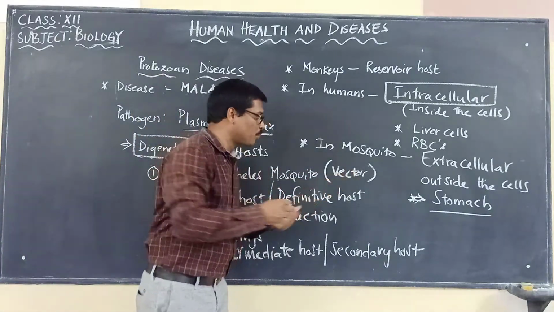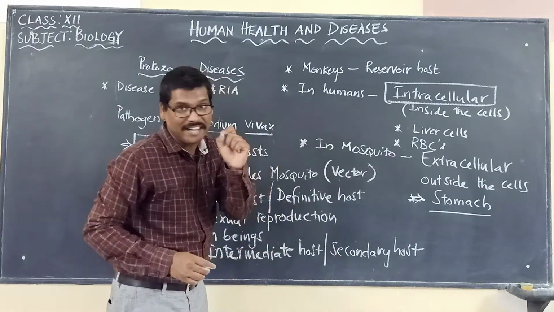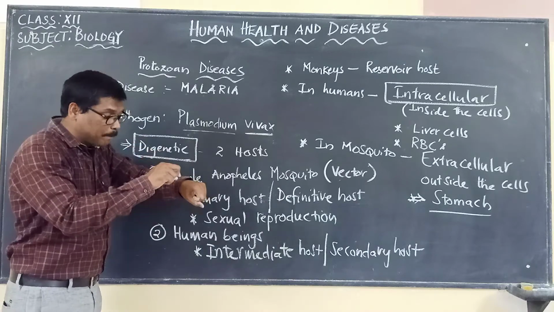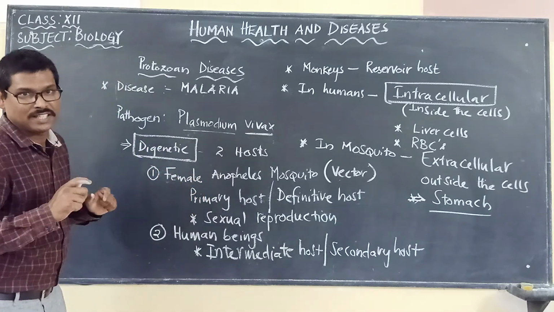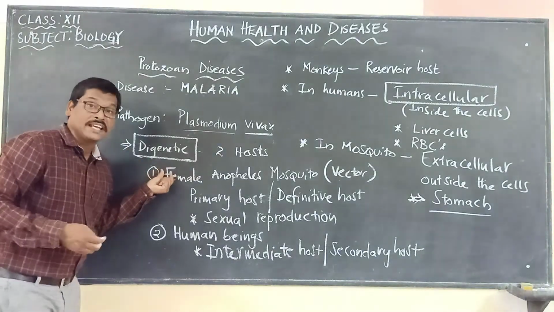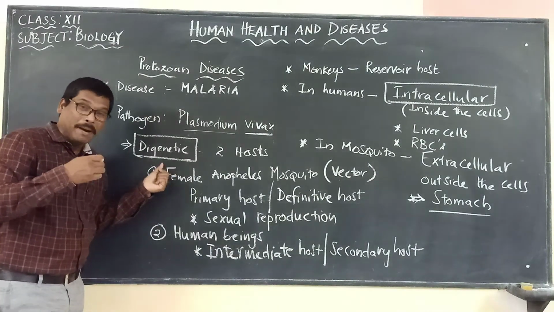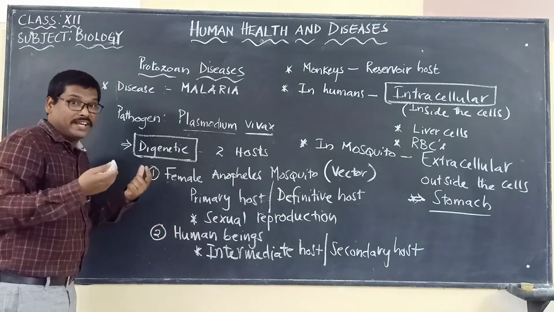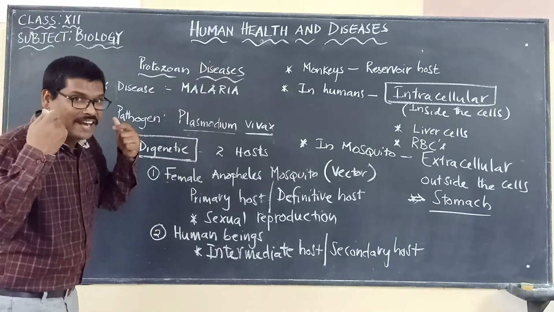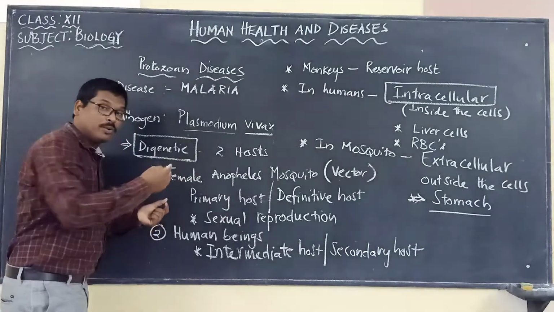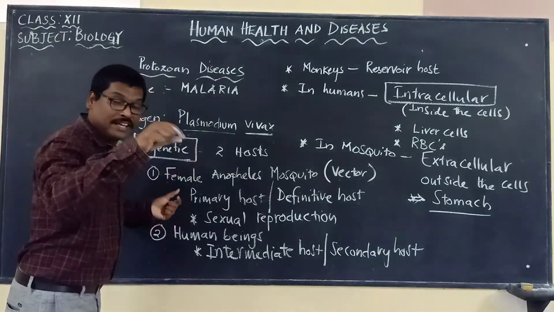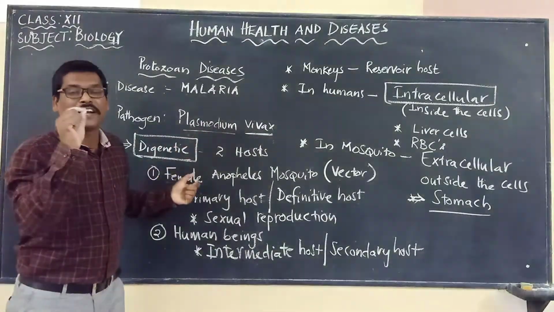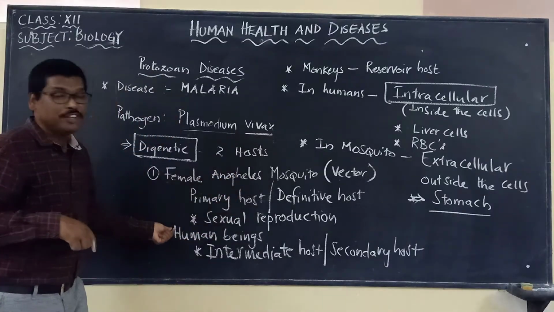We said vector means carrier. When it comes and bites a healthy person, it starts sucking blood, but from the salivary glands of the mosquito, it will also inject the Plasmodium vivax in infective stage into the body of the human beings.